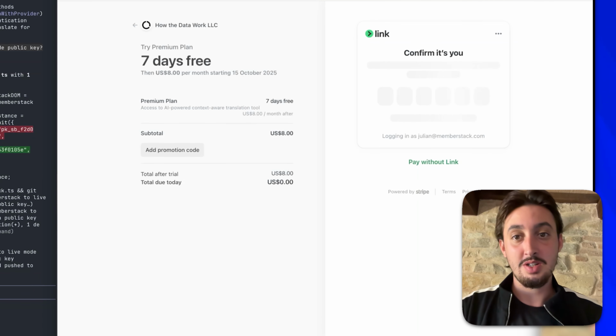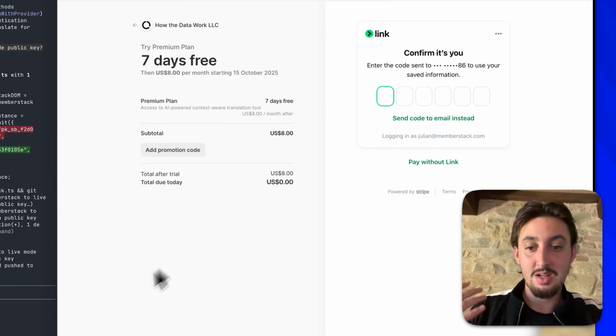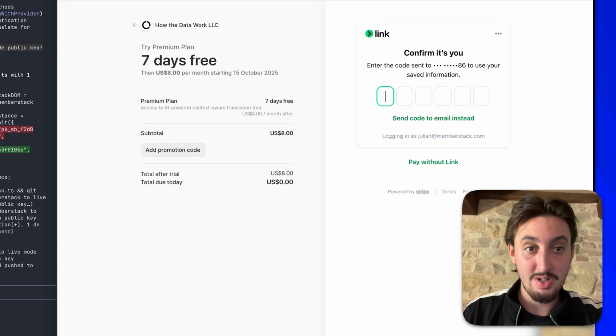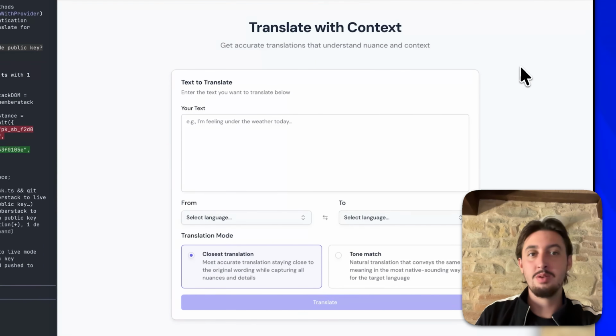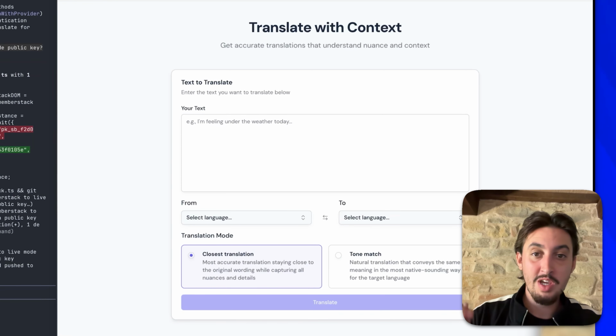So anyways, it is going to now take me to the Stripe checkout. Now I am going to pay. So let me just pause this and enter this, because this is now live. So it's got to be real payment information. All right, so Stripe payment was just completed. Everything went perfect using a real card. So here we are now.